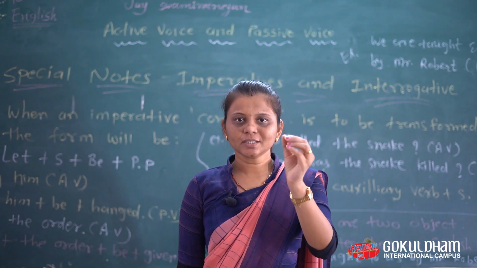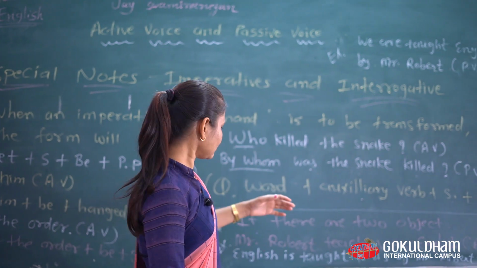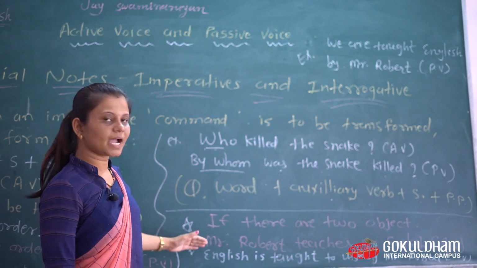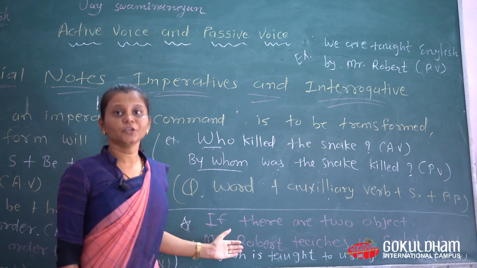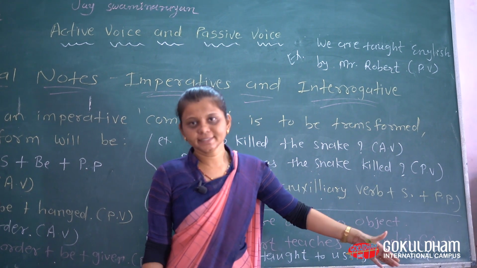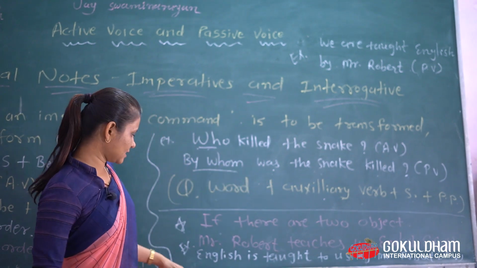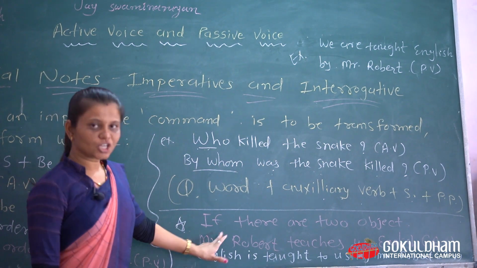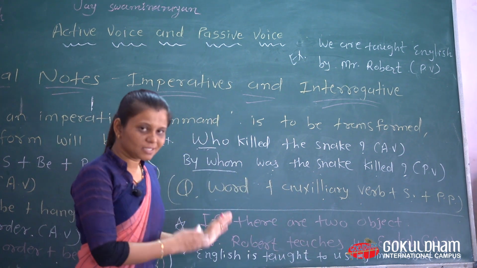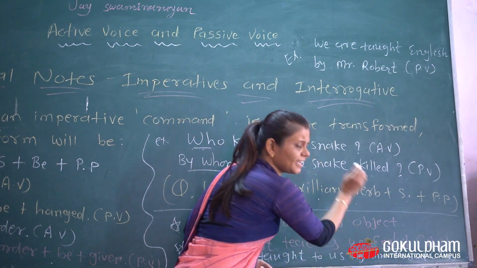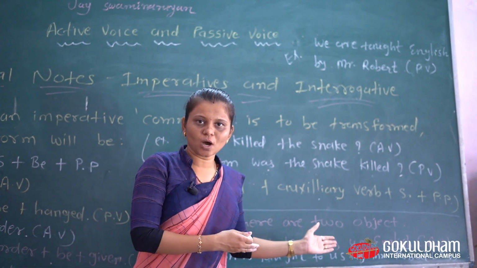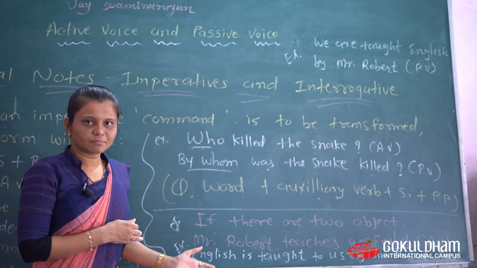Now one last important thing I want to tell you: in your book or in other ways, if you face this kind of sentence, what will you do? Look, if there are two objects, at that time you may get confused. So learn it with only one example: Mr. Robert teaches us English. This is an active sentence. In this sentence, us and English, two objects are here. So you can change it by using either object.